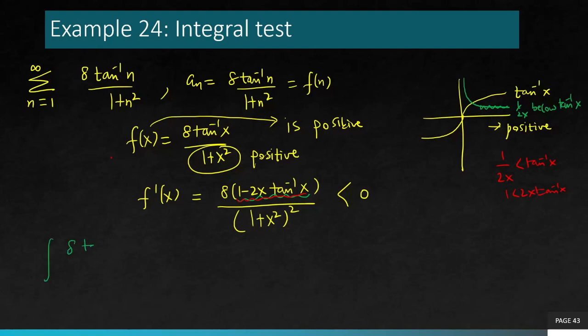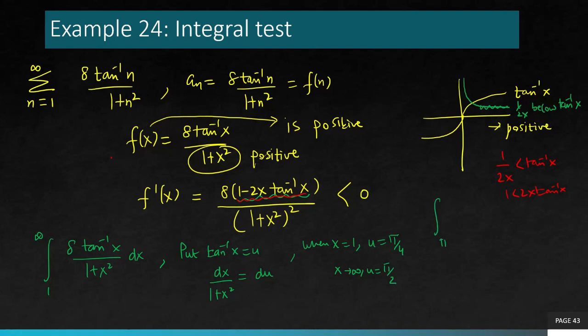Now solve the integral of 8 tan inverse x over 1 plus x squared dx. I think you might have figured out that tan inverse x, when substituted by another variable, let's say u, then you will get the same as du. When x is 1, u is pi over 4. When x is infinity, u is pi over 2. That gives you the new limits. So from pi over 4 to pi over 2, 8 times u du.